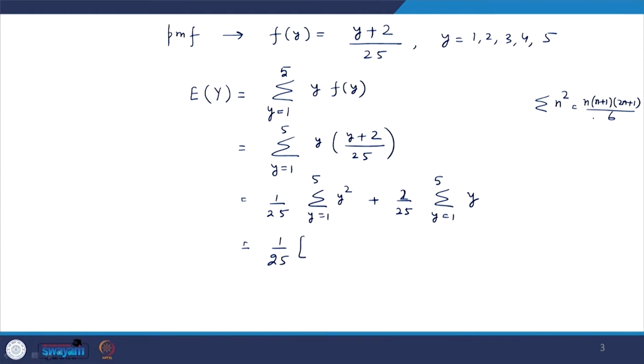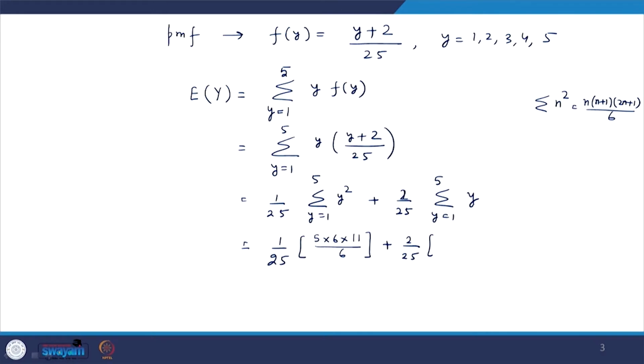So we can use this expression here, with n as 5. It is 5 into 6 into 11 by 6, plus 2 upon 25 times the sum of natural numbers up to 5.